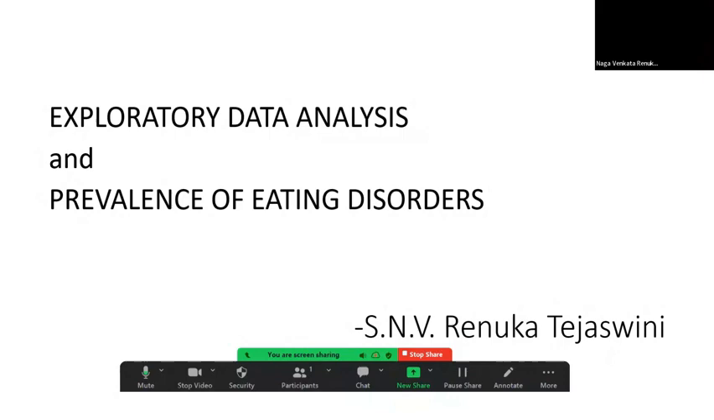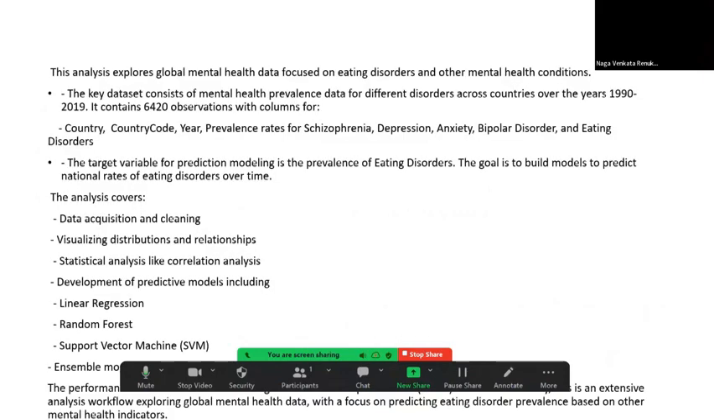Eating disorders are a critical issue in the realm of mental health. I conducted an in-depth study to unravel the complex relationship between the various mental health disorders and the occurrence of each disorder, covering data exploration, segmentation, and modeling. My data comes from Kaggle.